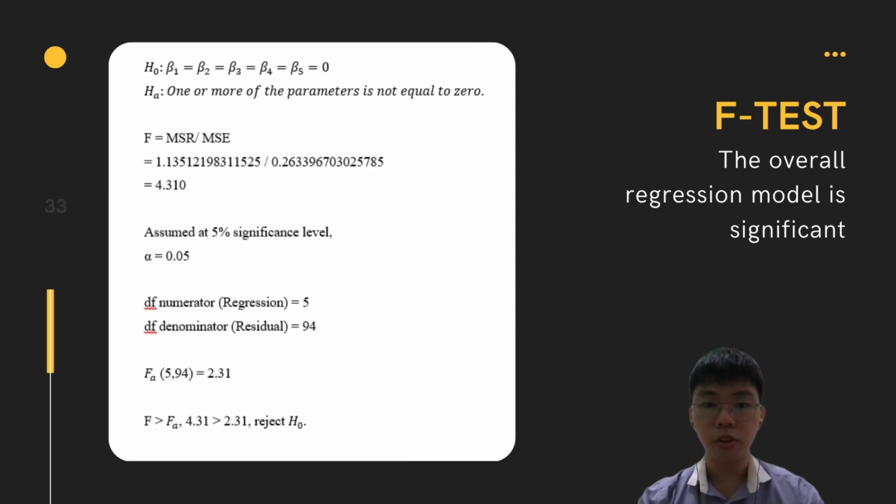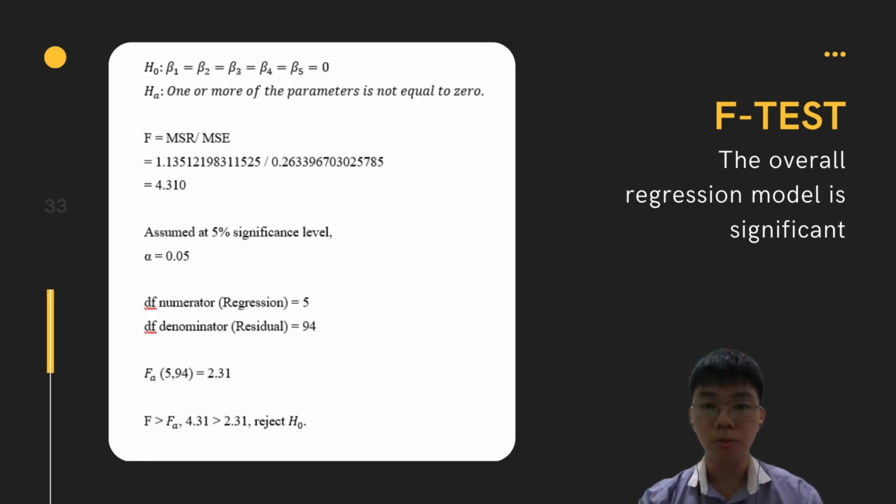Since the question does not mention the significance level, we assume it to be 5%, so alpha is 0.05. The degrees of freedom for the numerator is 5 and for the denominator is 94. The F-test value is 4.310 using Excel.